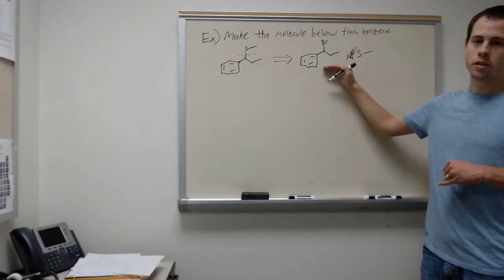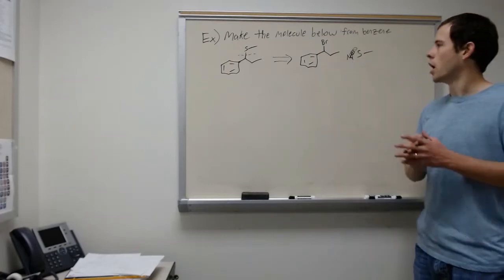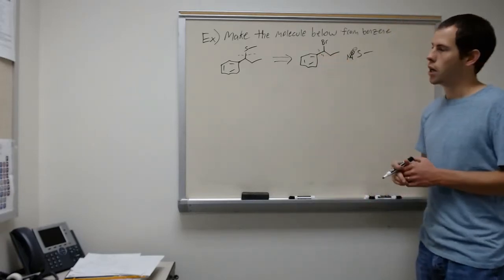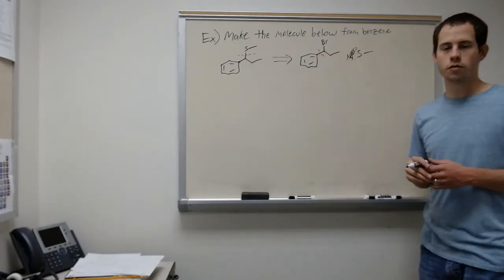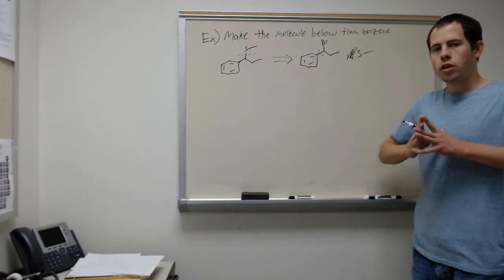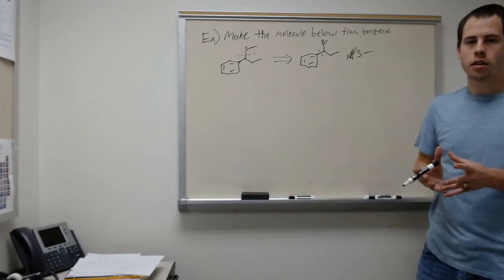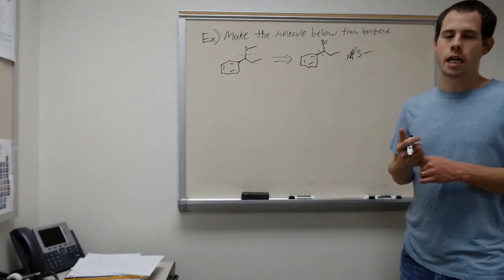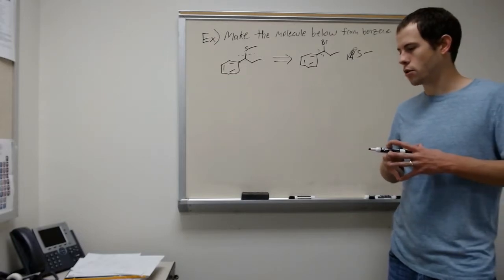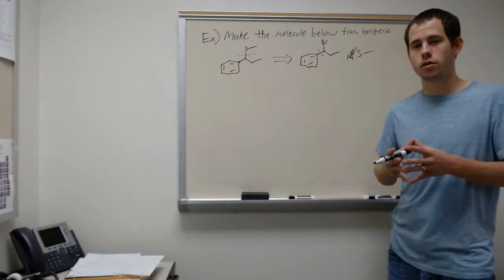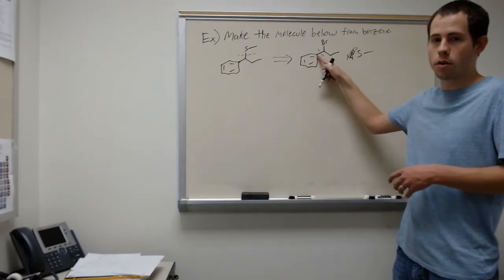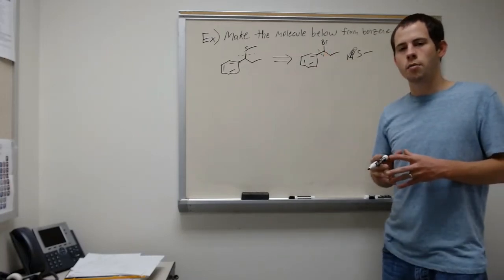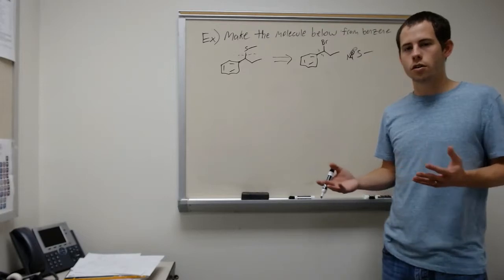Now we still haven't got back to benzene, so let's think backwards from here. If we want to get back to benzene, that means we need to somehow make this carbon-carbon bond right here. And so we need this carbon to be electrophilic again. We know that if we put two bromines on there, we're going to get different kinds of alkylation products, so that might not be the best thing to do. We might want to maybe think back to a Grignard reagent possibly. That would make this carbon nucleophilic. And then again, we don't want a halogen on here, so maybe making it electrophilic in some other way, such as a carbonyl possibly.